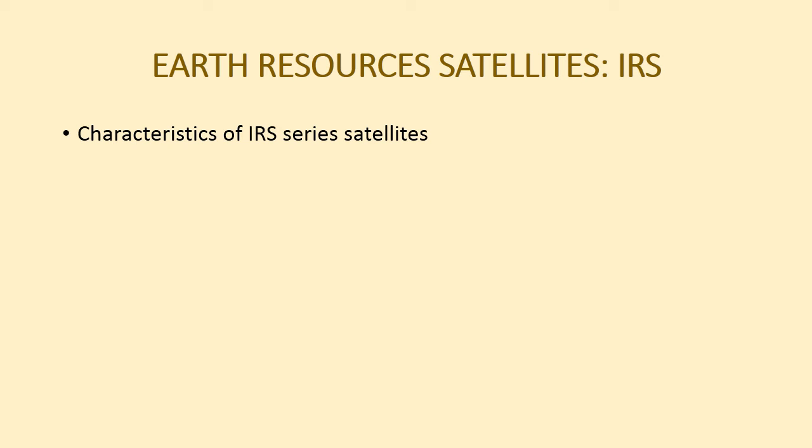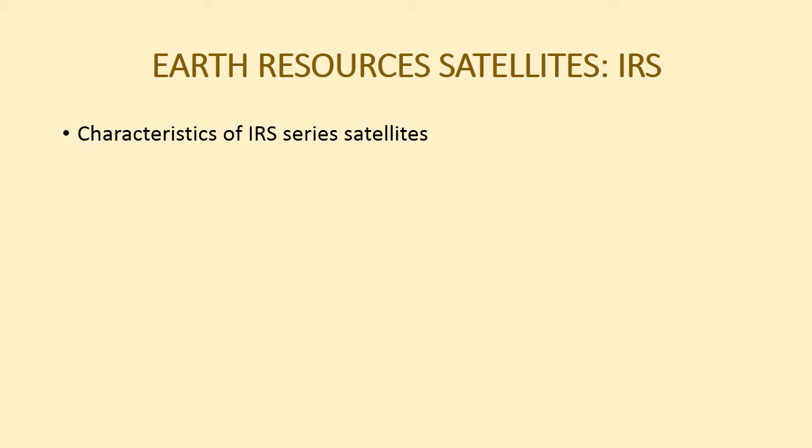Cartosat 1 launched on 5 May 2005. Sensor used was pan sensor with a resolution of 2.5 meter and swath of 30 kilometer and revisit time 5 days.